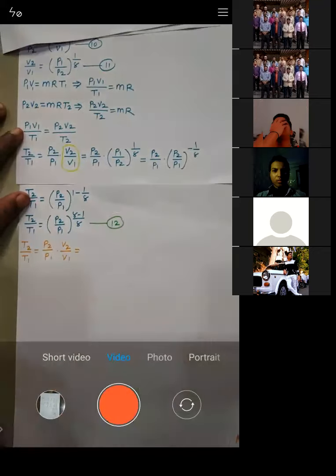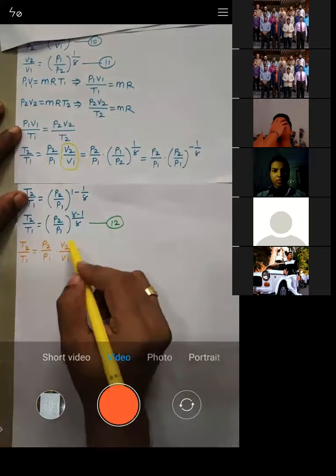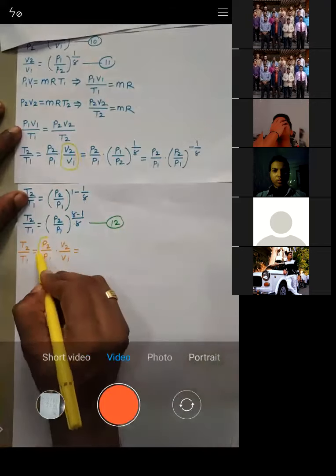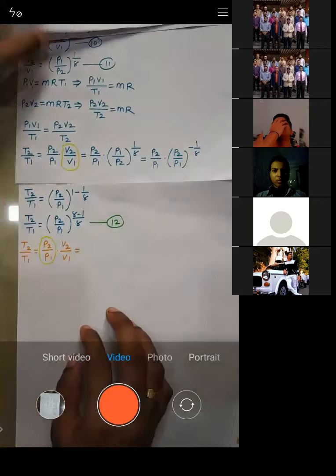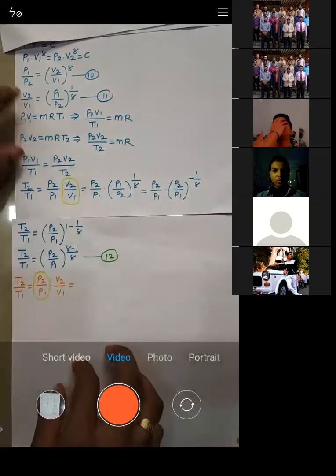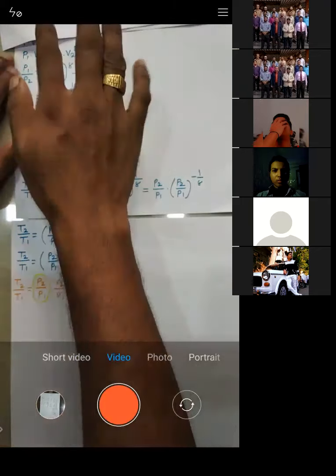Now see, earlier I replaced V2 by V1. Now I will replace this P2 by P1. Okay, so let's replace it. You can check it. What is the value of P2 by P1? P2 by P1 is equal to, you can check it.